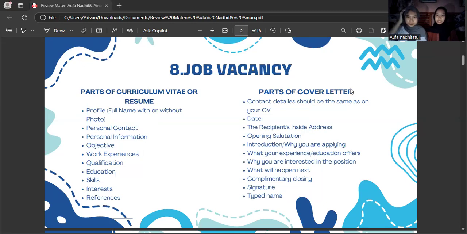Contact details should be the same as on your CV. The date, the recipient's address, opening salutation, introduction, where you are applying, what your experience and education offer, where you are interested in the position, what will happen next, complimentary closing, signature, printed name.